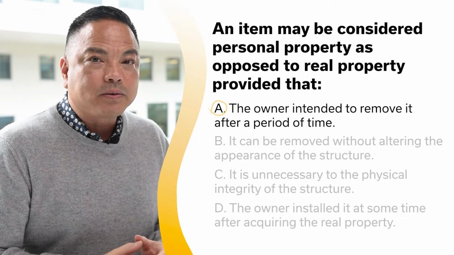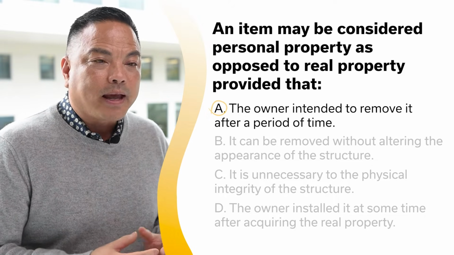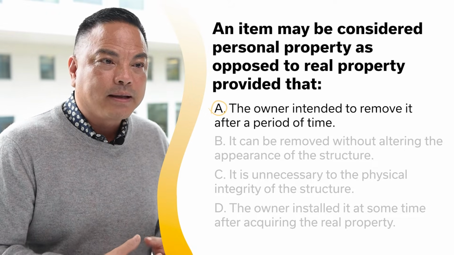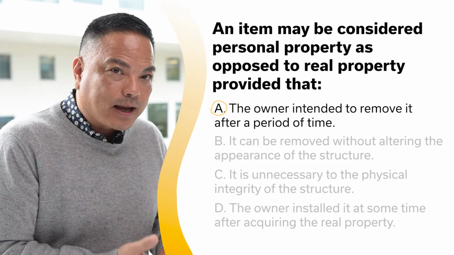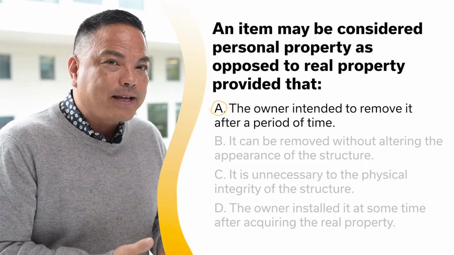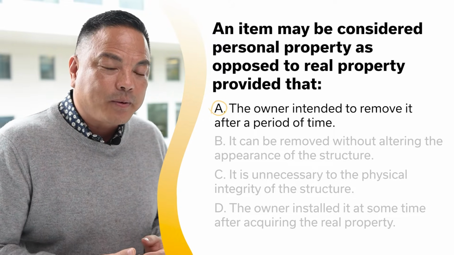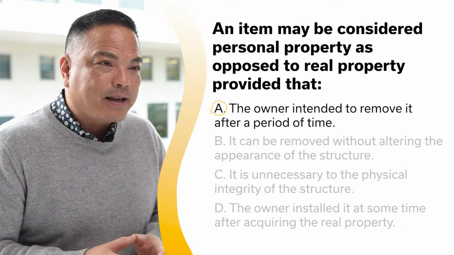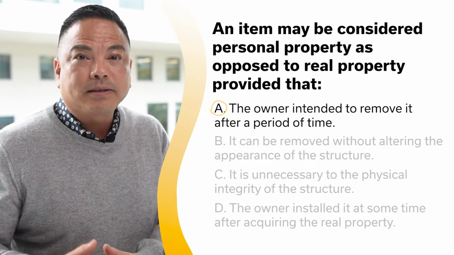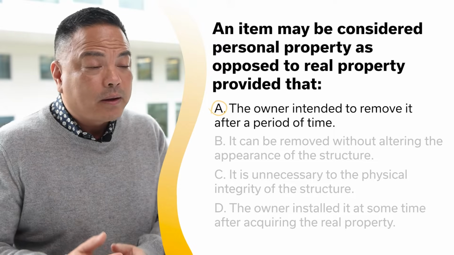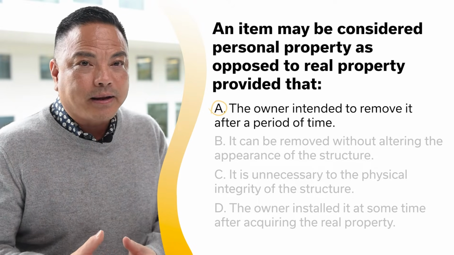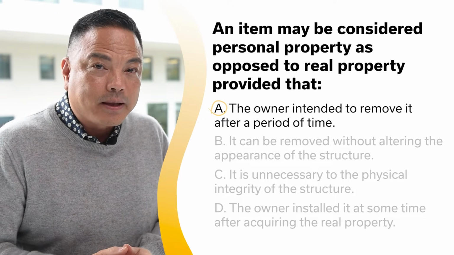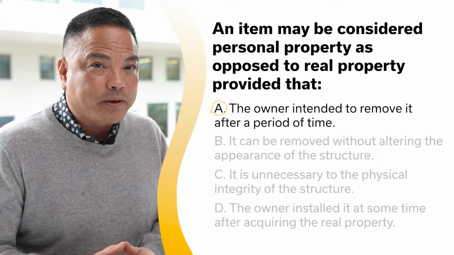So what this is referring to is essentially who owns the item and what was the purpose in installing that item in the unit or the property. So if a tenant installs the item, then more than likely the tenant, when they move out, will take that item with them. Therefore, that item would be considered personal property. But let's say a landlord installs a chandelier in the bedroom. Well, the landlord's intention is to keep that item in the bedroom irrespective of who is living in the apartment. Therefore, that chandelier would then become a fixture.